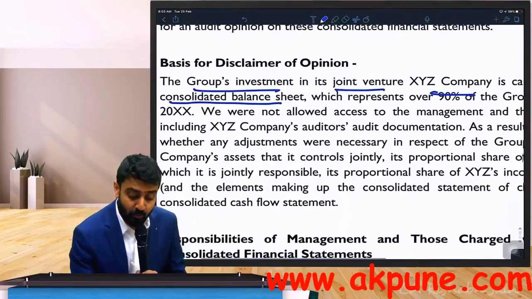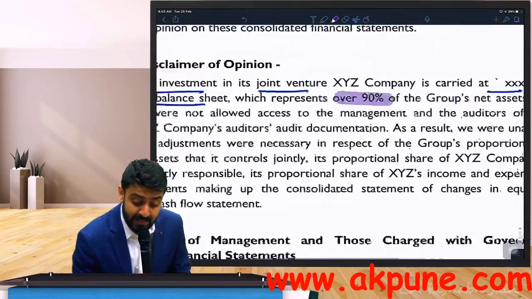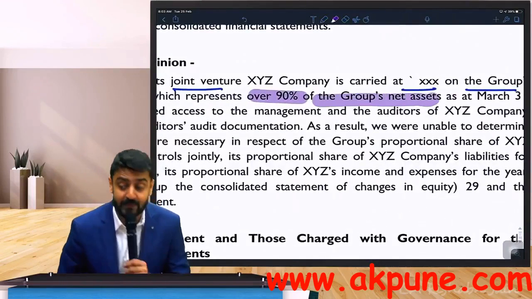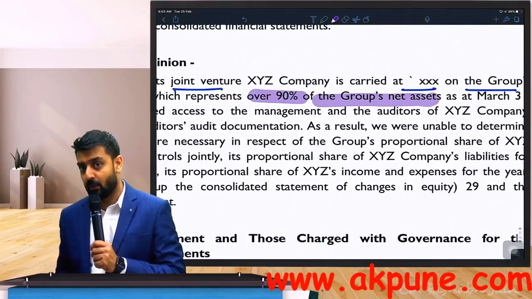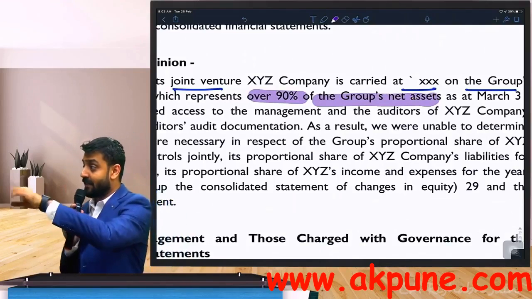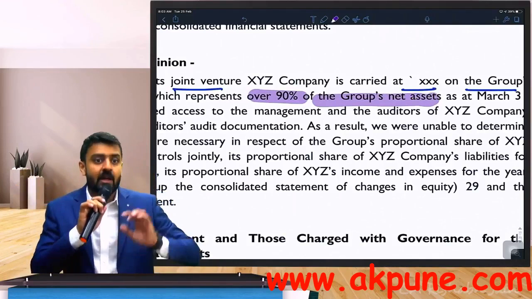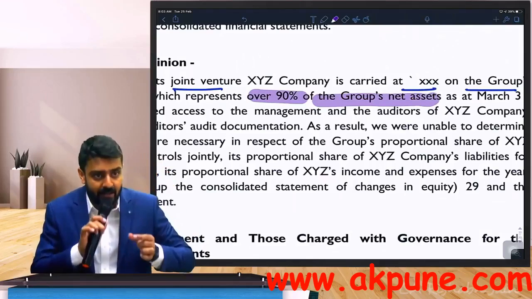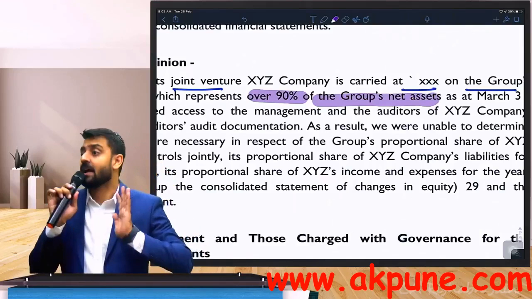The joint venture represents 90% of group's net assets. Can I say this? I'm talking about a substantial portion of financial statement. They've clearly mentioned that on my balance sheet, there is one joint venture line item which is more than 90% of my overall net assets.